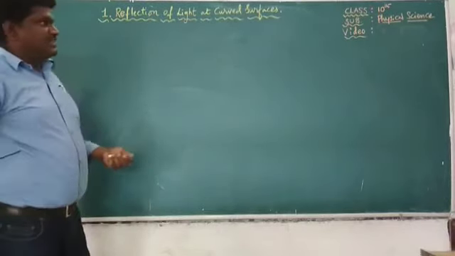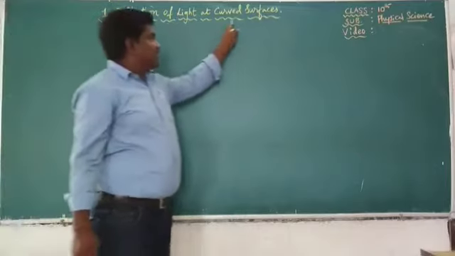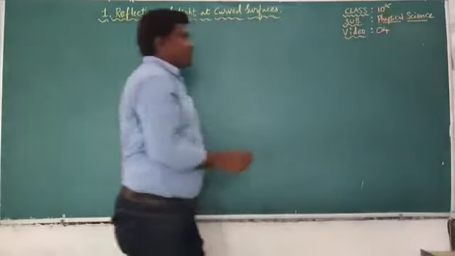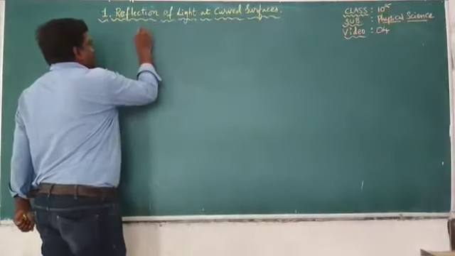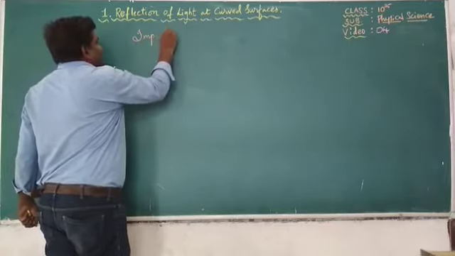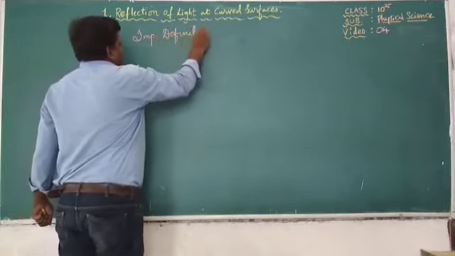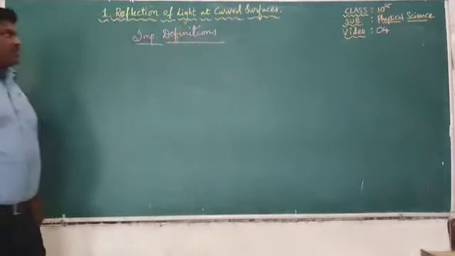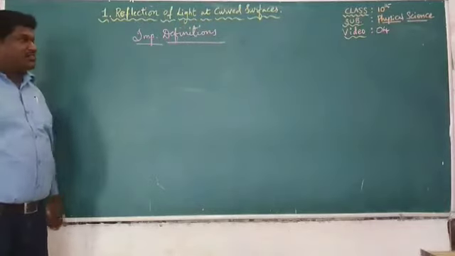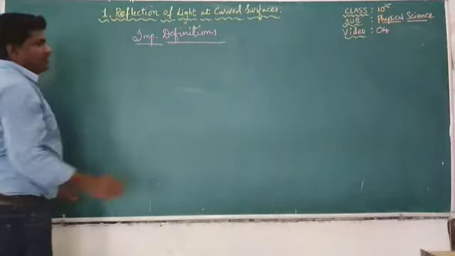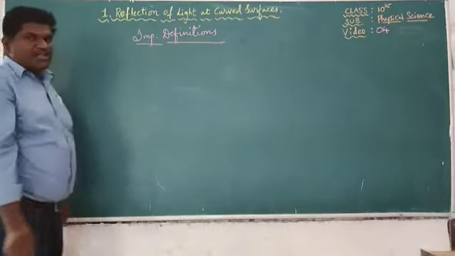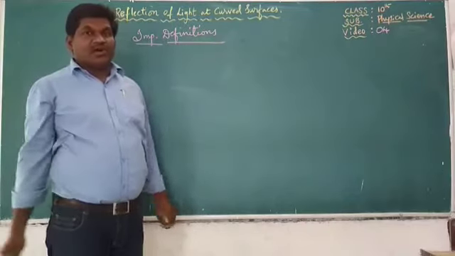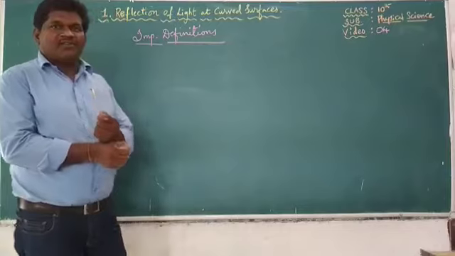So now dealing physical science, let us learn reflection of light at curved surfaces, and this is my fourth video. In this class we are going to learn important definitions, very important definitions related to this lesson. Without these definitions you can't understand the lesson, so take it as granted. In the previous video, we came to know there are so many points on the concave mirror and also the convex mirror. The same points will be there. What are the points? Let us learn in the form of definitions.